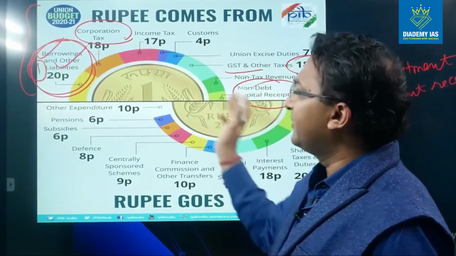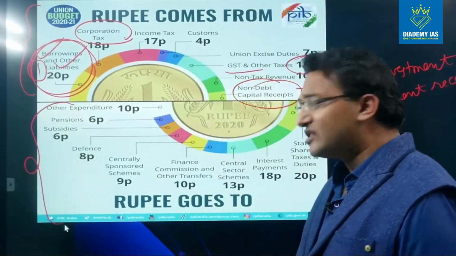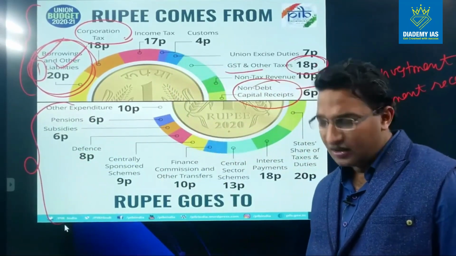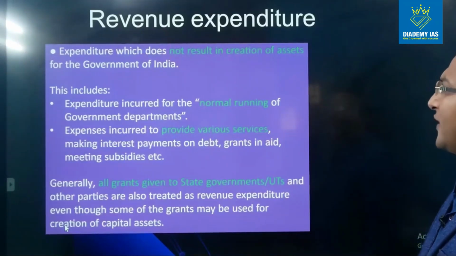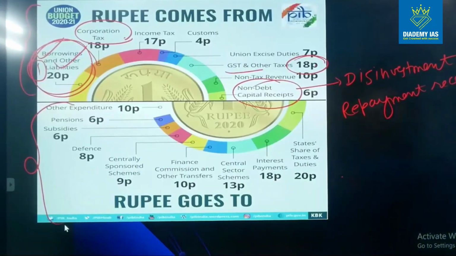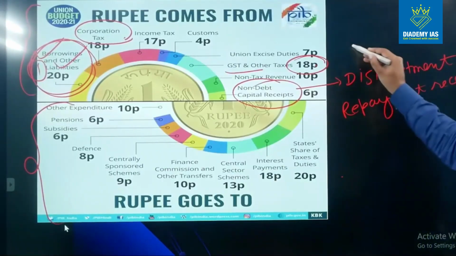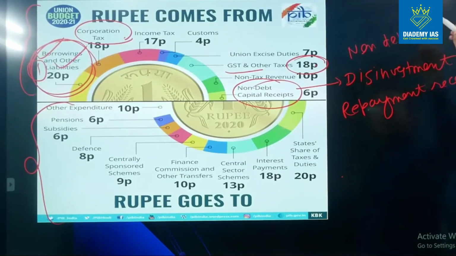So these are various items. In the second half, expenditure items have been given. Since we have not discussed the concept of expenditure, we will not discuss it as of now. Now coming to the revenue expenditure, right? In fact, before revenue expenditure, I should discuss this non-debt capital receipt, because this part has been missed in the slide. Non-debt capital receipt.